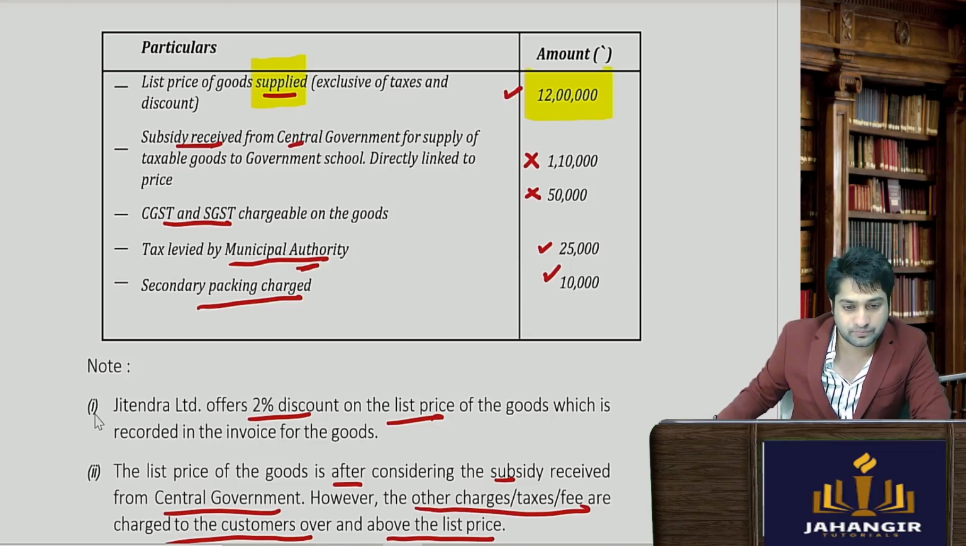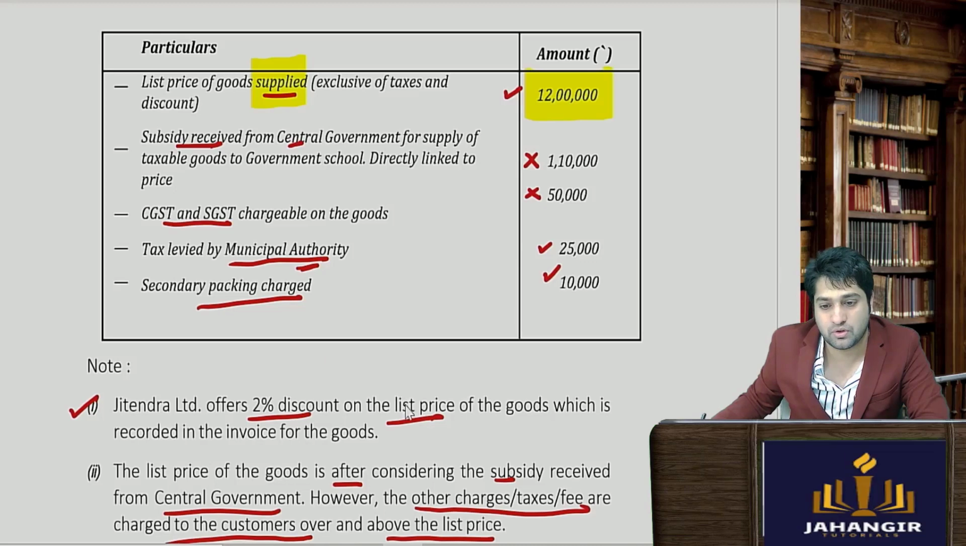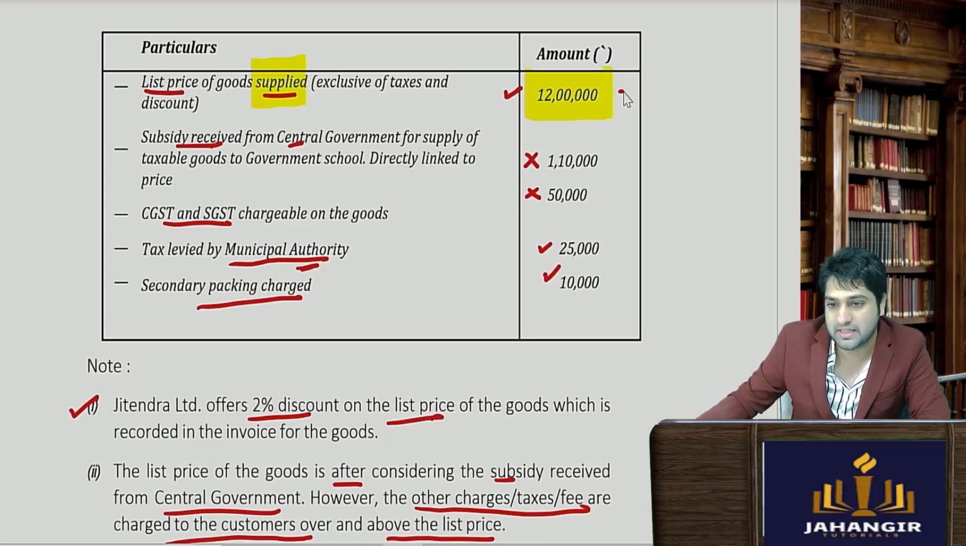Further, Jitendra offers 2% discount on the list price. Okay, so ये list price है, इसमें से उसको 2% minus 2% डिस्काउंट लेना पड़ेगा हमें.